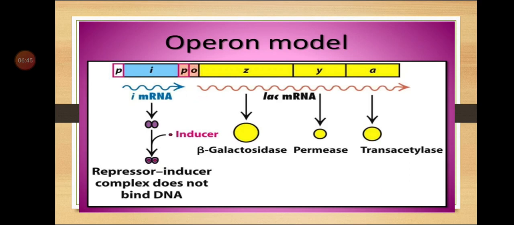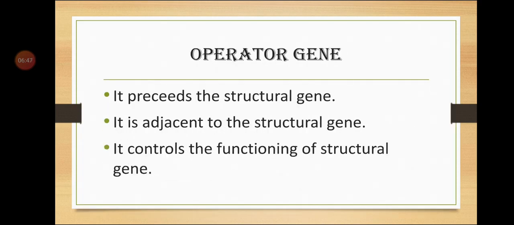Now, what is the function of the operator? It controls the functioning of the structural gene. When the operator is on by an inducer, listen carefully, the structural gene produces mRNA. The operator gene is put off by a product of the repressor gene.